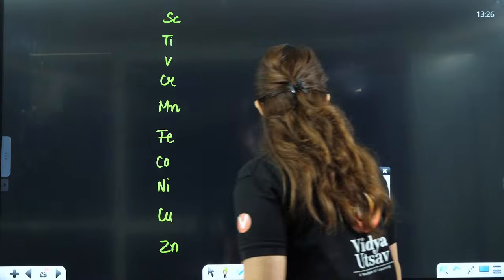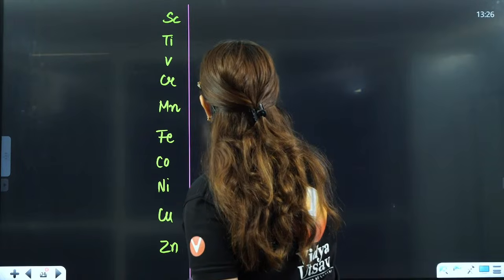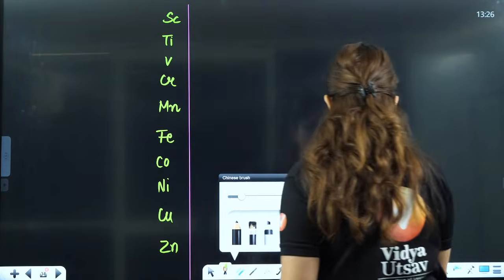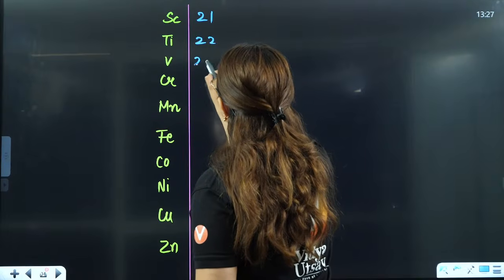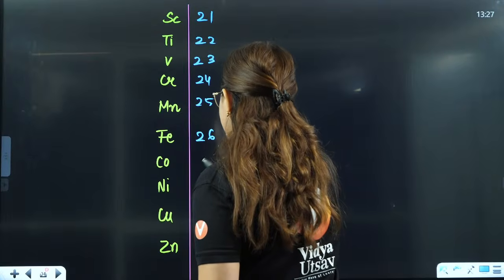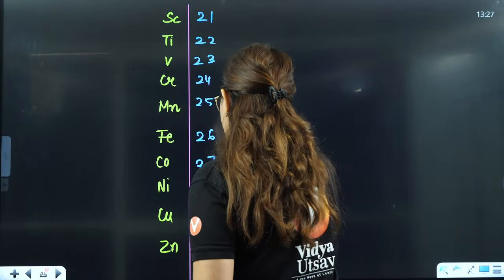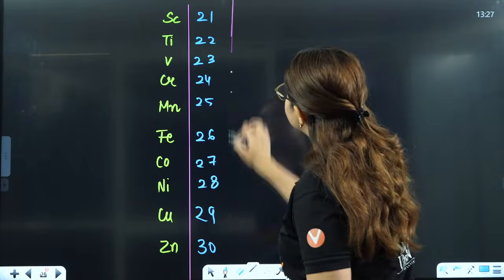This is the full-fledged 3d series. Now we will see in the 3d series what exactly we do. The atomic numbers are 21, 22, 23, 24, 25, 26, 27, 28, 29 and 30, right?